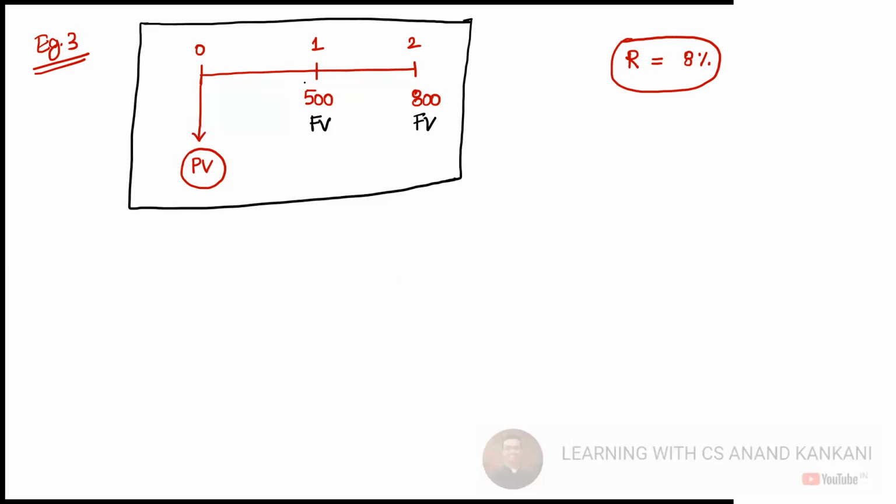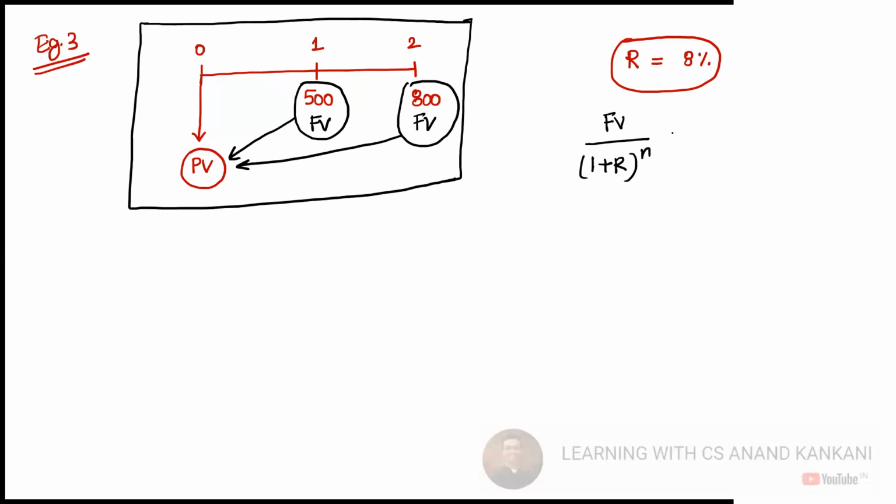So this 500 is the future value at the end of year 1. This 800 is the future value at the end of year 2. And consolidatedly, you need to find out the present value for both 500 rupees and 800 rupees, and just add it up. So the formula is still the same: future value upon (1 plus rate) to the power n is equal to present value. So you are going to do the same thing twice.